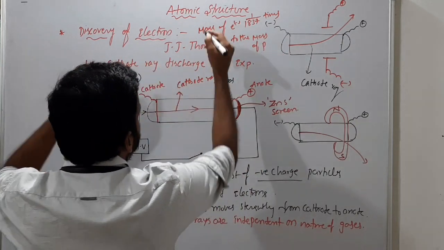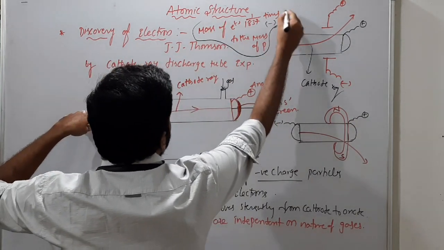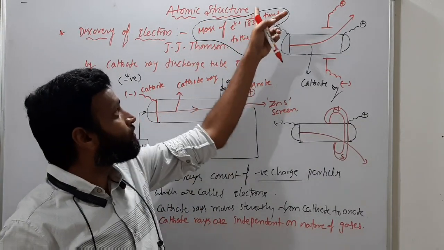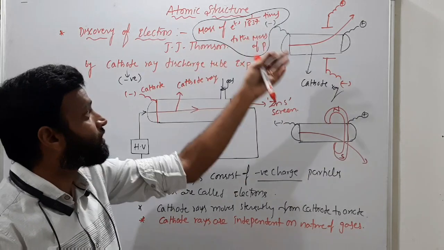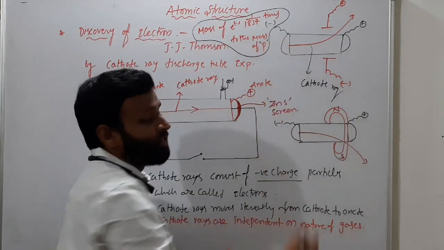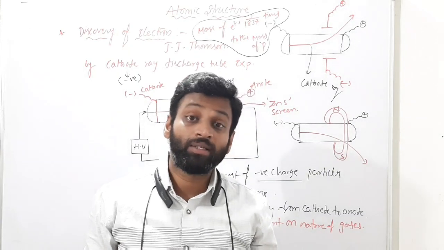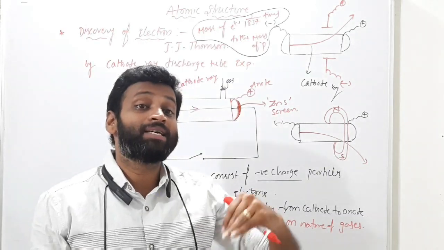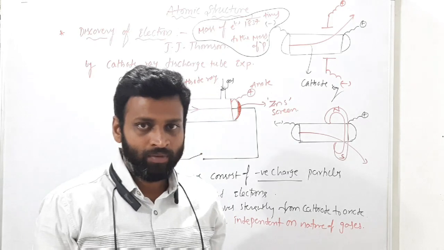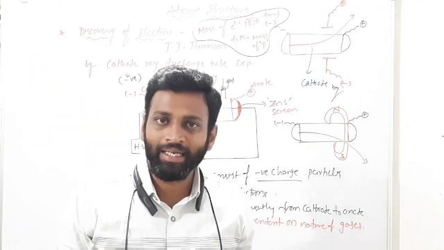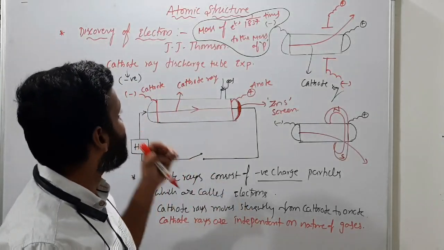This is very important, sir. What I wrote here is very important. The mass of the electron is 1 by 1837 times the mass of the proton. Means the proton mass is how many times the electron? Proton mass is 1837 times more than the electron. So the electron is the lightest particle. Getting? So this is about the discovery of the electron.